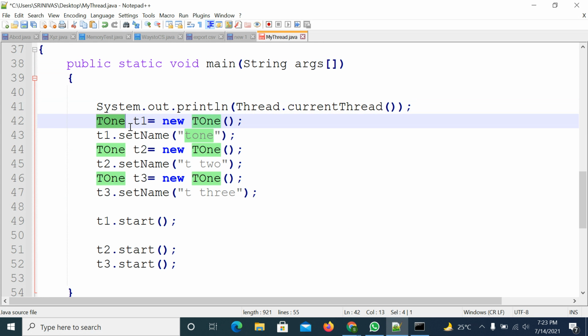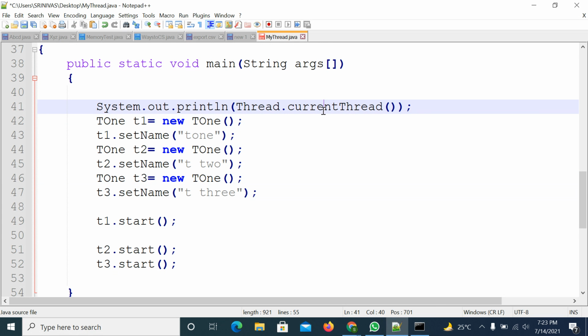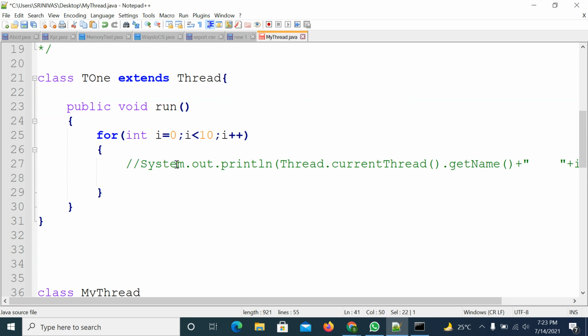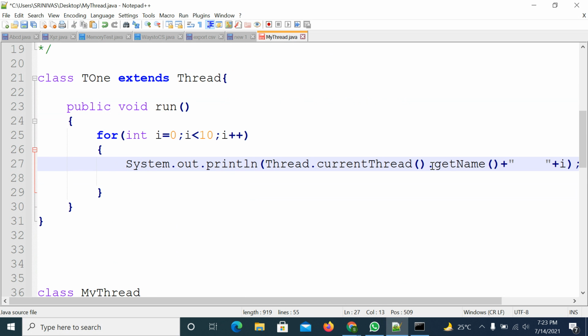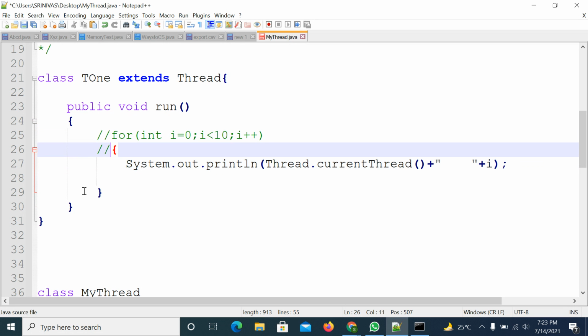Whenever you create other threads, in this case T1, T2, T3, the JVM will create these 3 threads with the same priority as the main thread. The main thread priority is 5, and that will be inherited by T1, T2, T3, so all the threads have the same priority. If you have doubt, just print the same line as part of the run method. It's already there, so we'll try to print. It is not required to execute this many times, one line is enough.